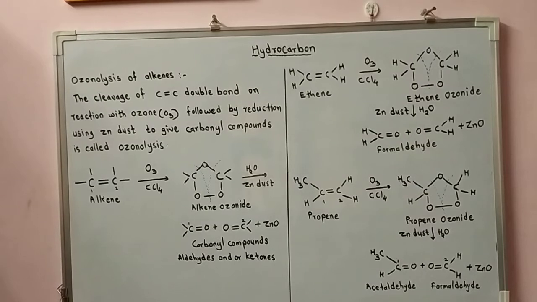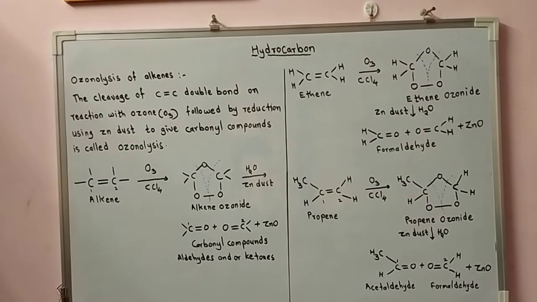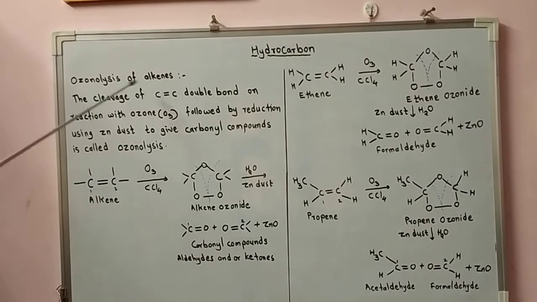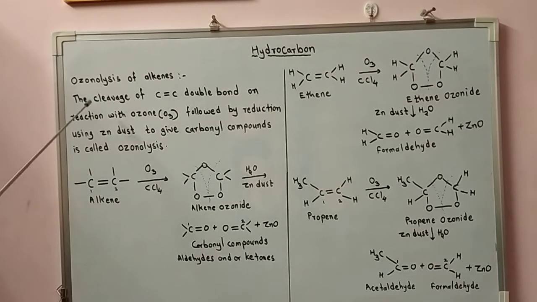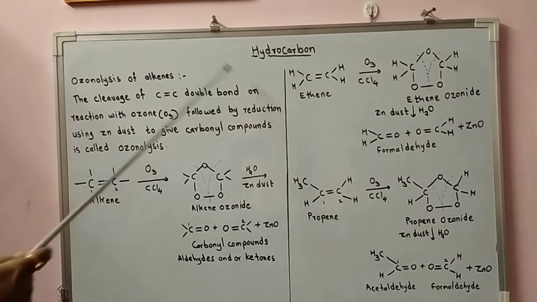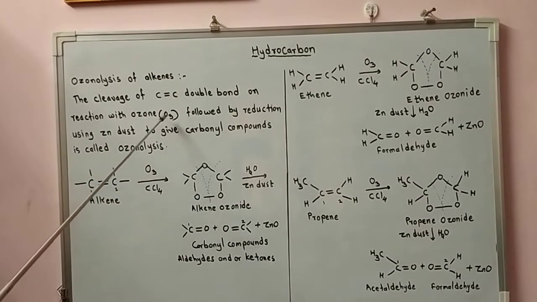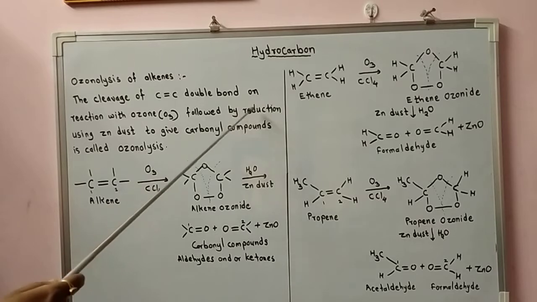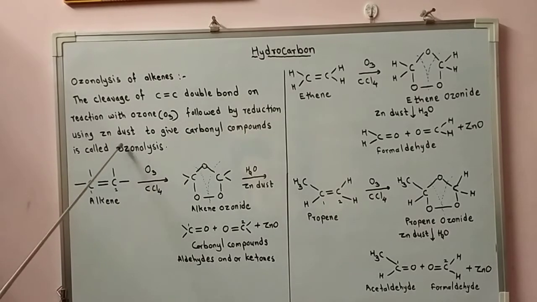Good morning, dear student. In chemical properties of alkenes, the next type of reaction is ozonolysis of alkenes. Let's see this type of reaction. Ozonolysis of alkenes is the cleavage of the carbon-carbon double bond on reaction with ozone, O3, followed by reduction using zinc dust to give carbonyl compounds.